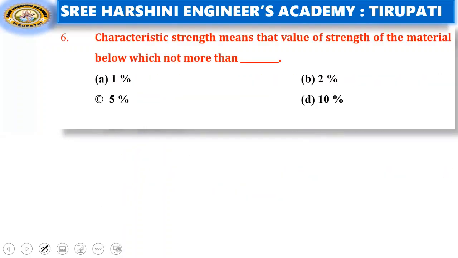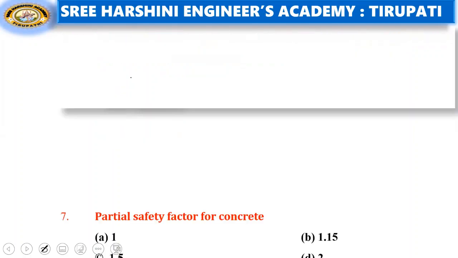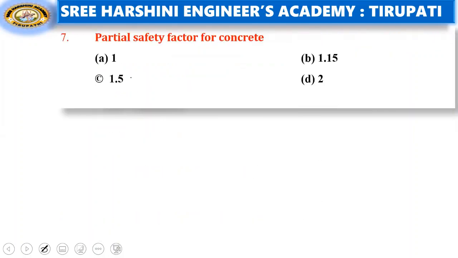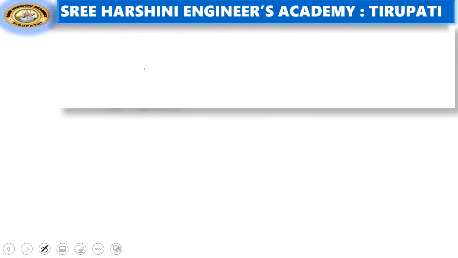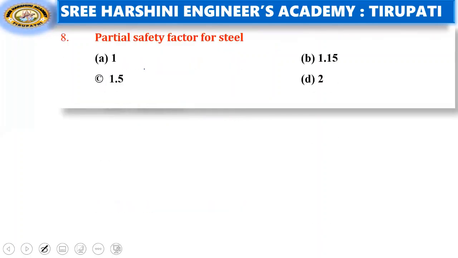Coming to the sixth question. Characteristic strength means that value of strength of the material below which not more than 1%, 2%, 5%, 10%. Answer is C, that means 5%. See the next question. Partial safety factor for concrete. Options: 1, 1.15, 1.5, 2. Partial safety factor for concrete is 1.5. Coming to the eighth question. Partial safety factor for steel is 1.15.